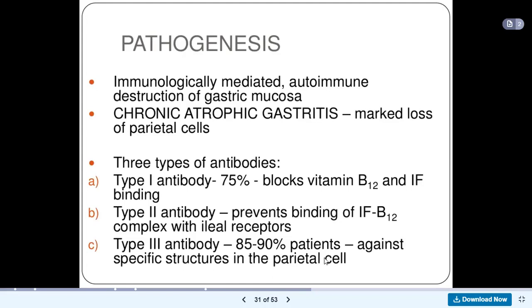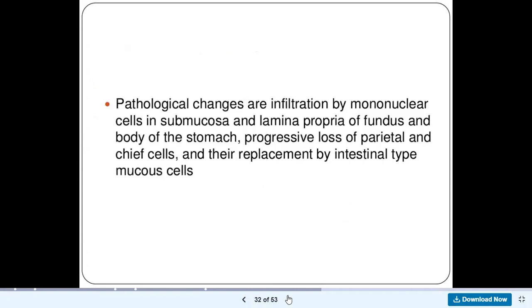They can destroy parietal cells, or they prevent the binding of intrinsic factor vitamin B12 complex to receptors in the ileum, or they can prevent the binding of vitamin B12 and intrinsic factor. And any of these will lead to inability to absorb vitamin B12. And when you cannot absorb vitamin B12, you end up getting megaloblastic anemia. Megaloblastic anemia. So here is just a repetition of what we already said.